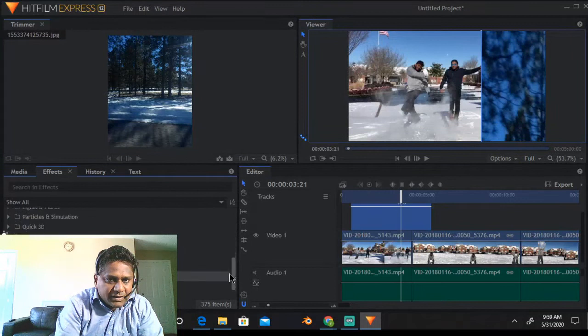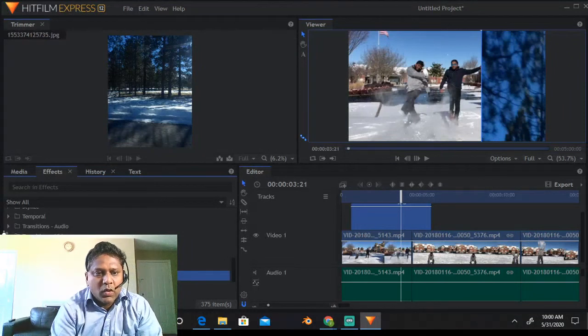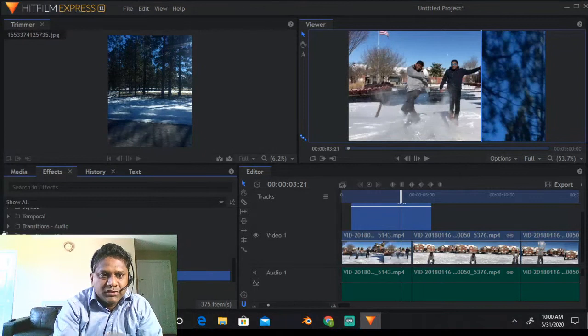Even the free effects are pretty cool here. So let me use these video transitions, and let me use this wipe effect. Let's see what exactly clock wipe is. This is the transition effect that I want to use in my video.